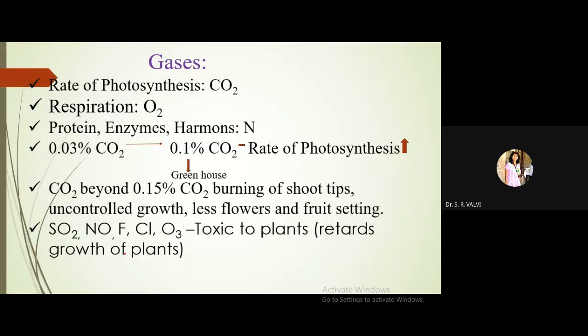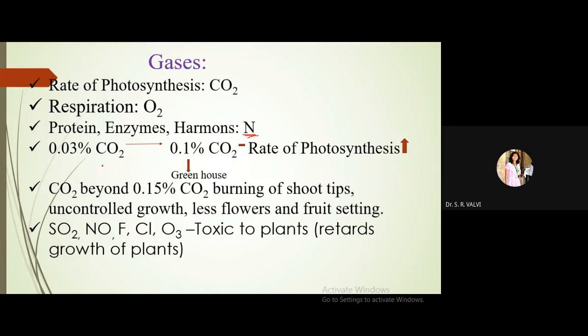Now next, we come to the gases. We know that the atmosphere consists of various gases in various proportions. Carbon dioxide, nitrogen and oxygen are necessary for physiological processes in the plant. CO2 is very important for photosynthesis, and O2 is very essential for respiration. Even proteins, enzymes and hormones require nitrogen for their activity.